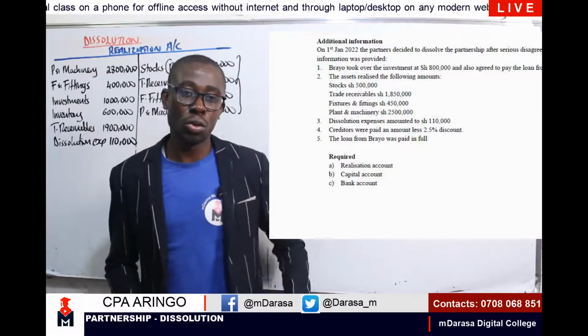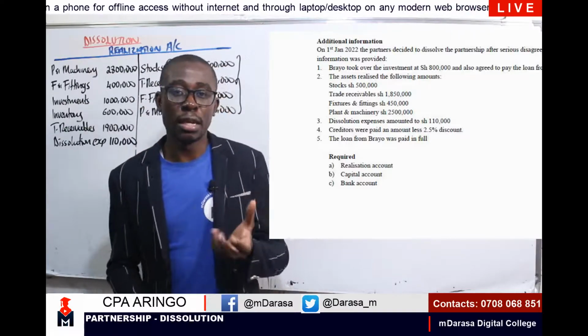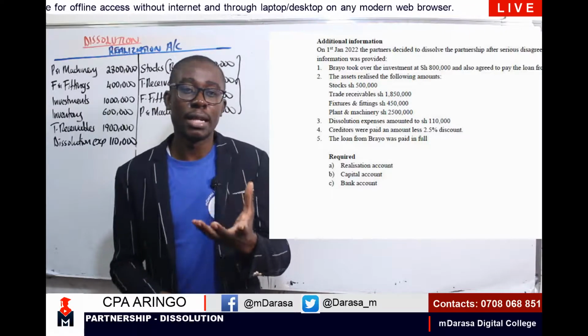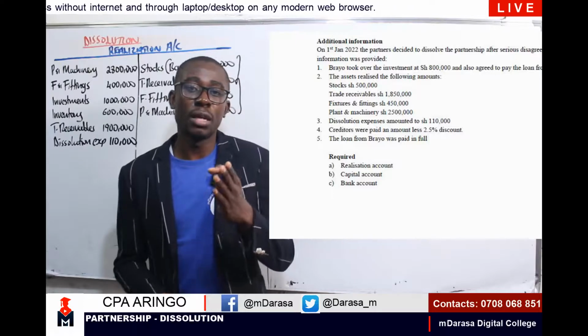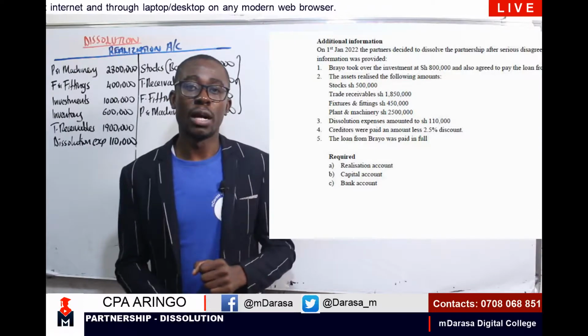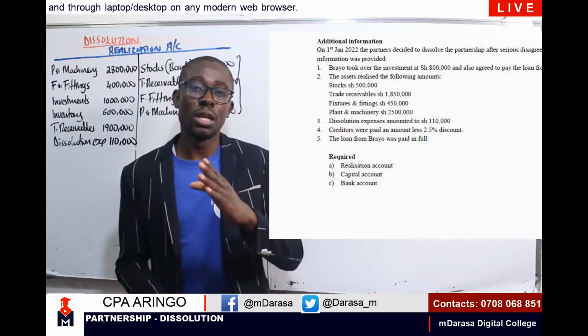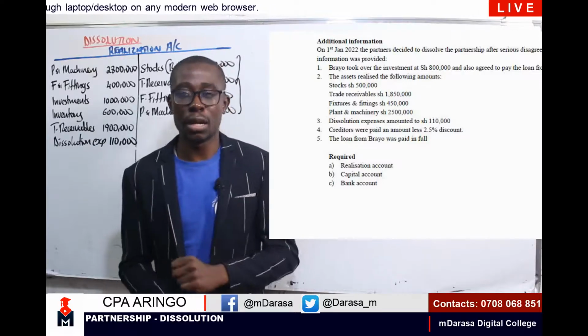We are supposed to debit our creditors account with this discount that we are receiving, and we credit our realization account with the discount amount.